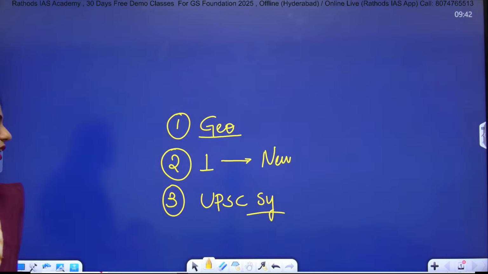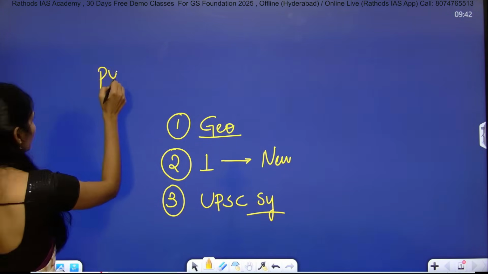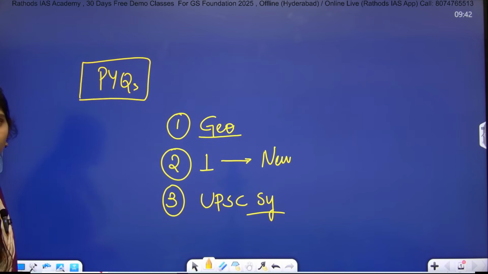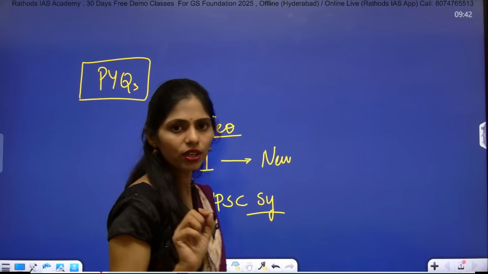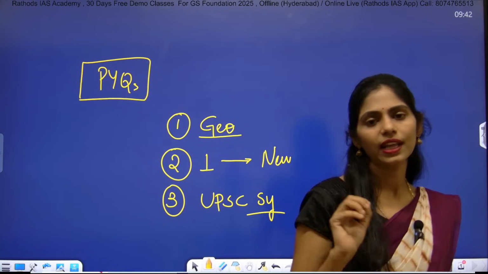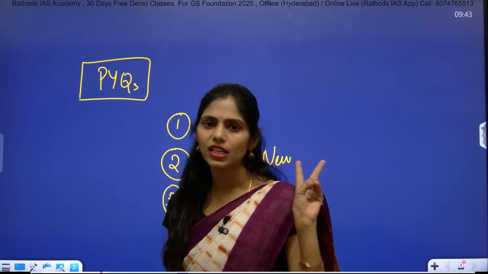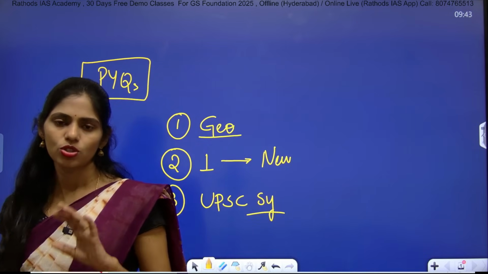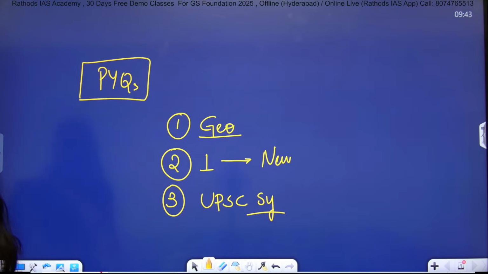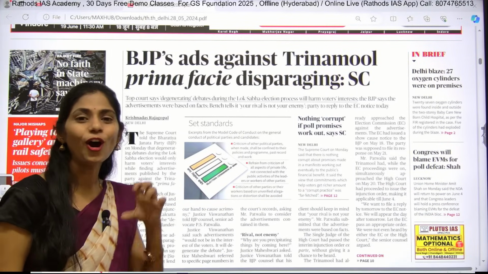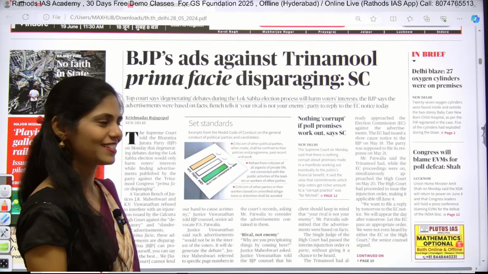One more thing here is you have to go through your PYQs. Previous year's questions are very important, okay. These 2 are like the Bible in your preparation. The first one is your UPSC syllabus and the second one is your PYQs. So don't miss these 2. And now let us see the front page of the Hindu and let us hunt our important articles, clear?